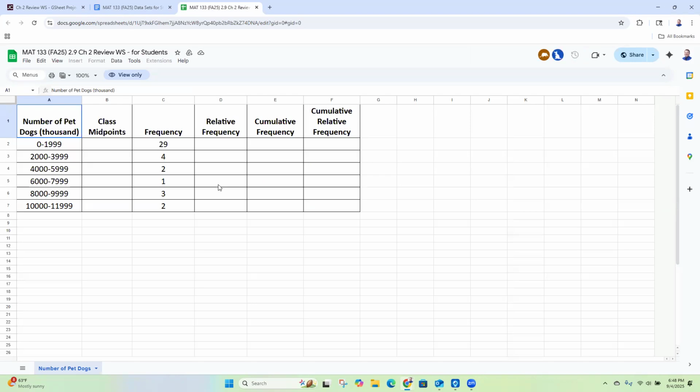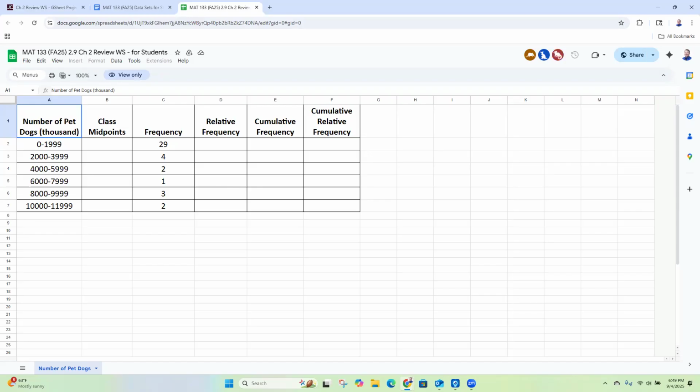Okay. But in the Google project, I want to see not just the number, but I also want to see the formula. I want to make sure you understand how to calculate these because we're going to do these quite a few times. Okay, so definitely want to make sure that we understand the formula and how we are computing these.